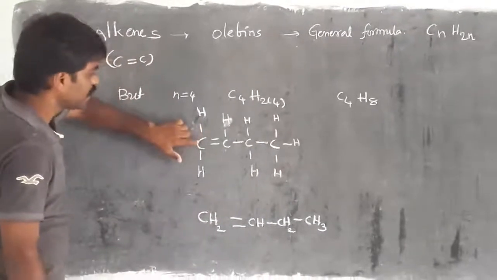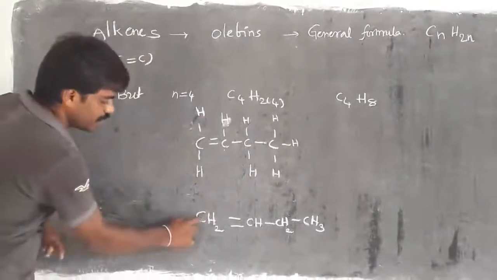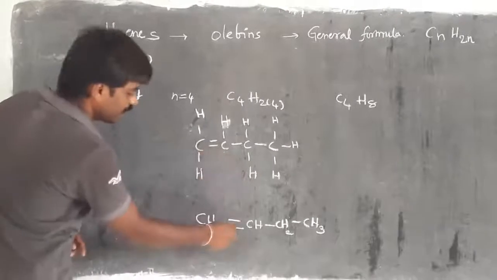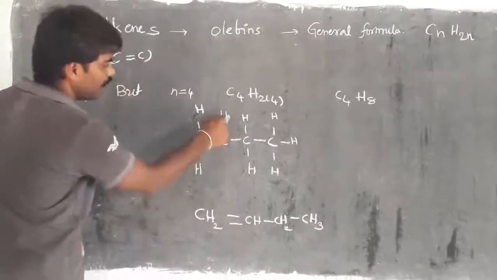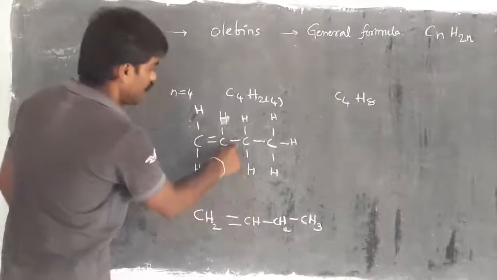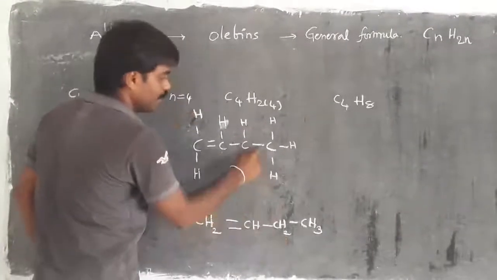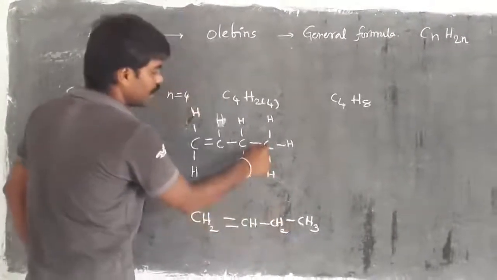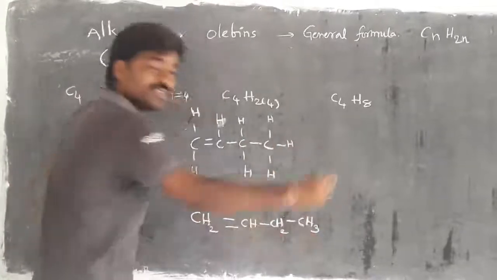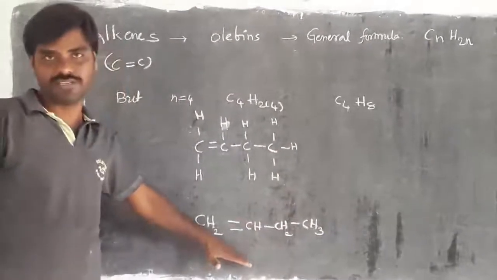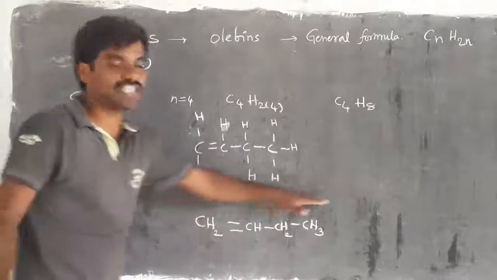Here the first carbon has 2 hydrogens, CH2, then the double bond, then the next carbon with only 1 hydrogen, CH, then a bond, then CH2, then a bond, then carbon with 3 hydrogens, CH3. So this is the general representation that we see in the textbook.